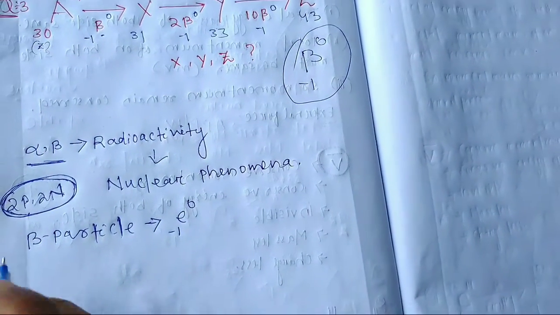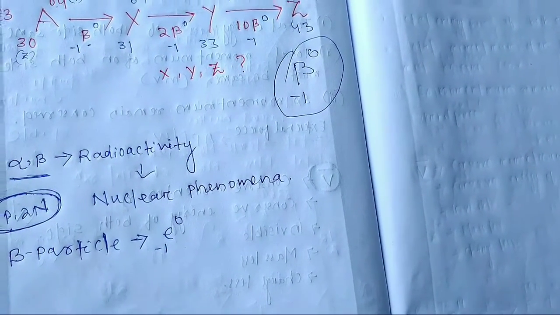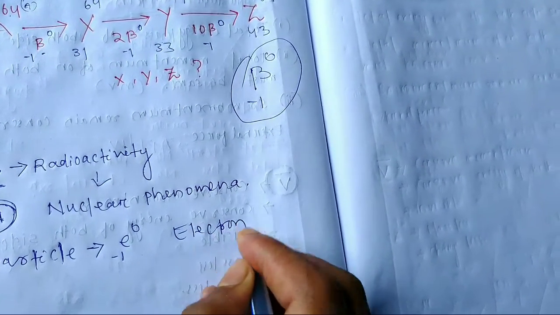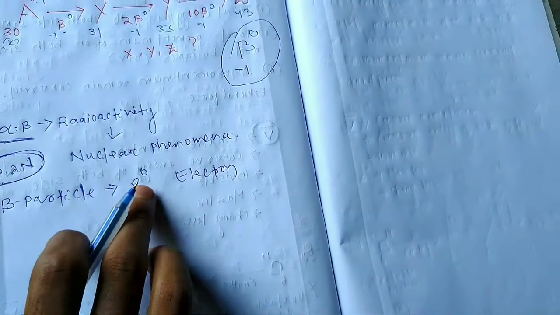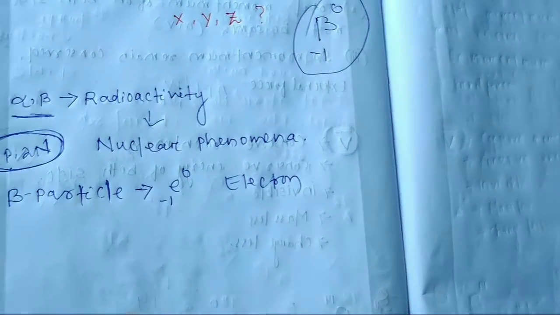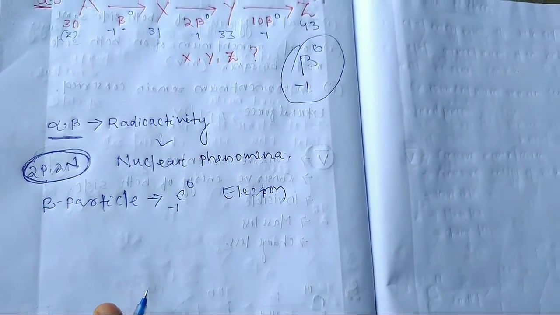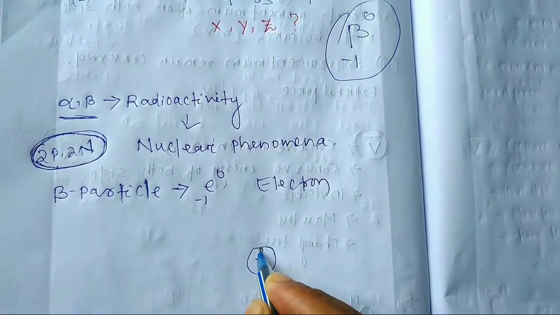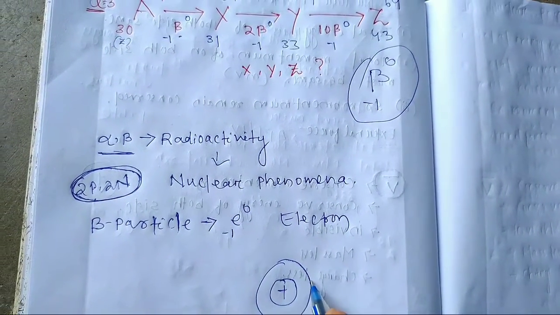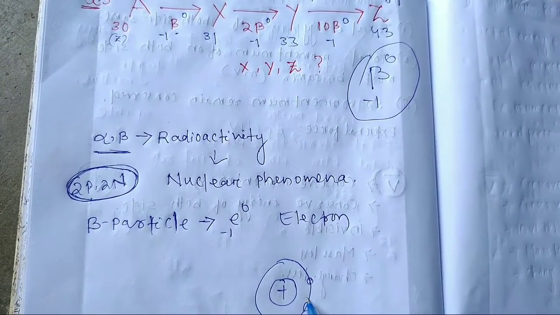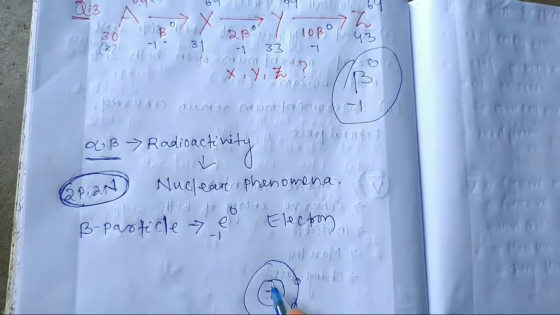A beta particle is nothing but an electron. The beta particle is an electron with charge minus 1 and mass 0. Students, an electron is a negatively charged particle. Electrons revolve around the nucleus. Suppose this is the nucleus and this is the orbit, this is the shell. The electron is present outside the nucleus, but protons and neutrons are present inside the nucleus.